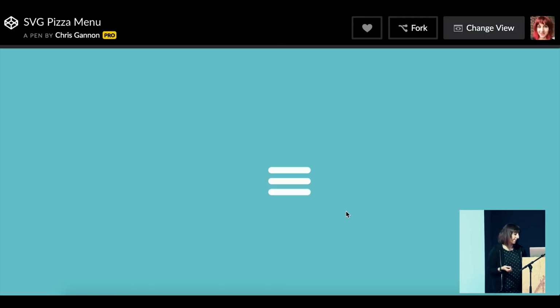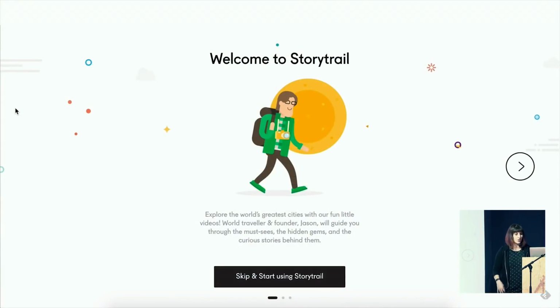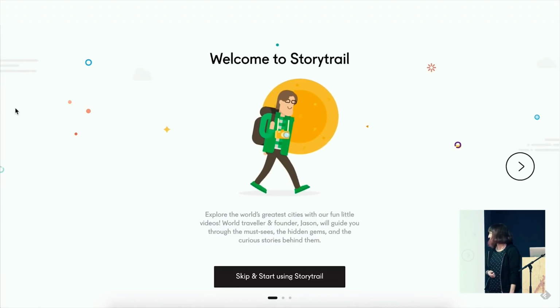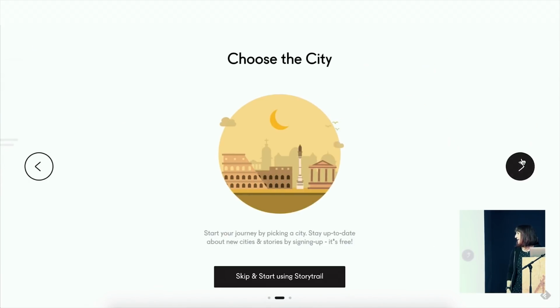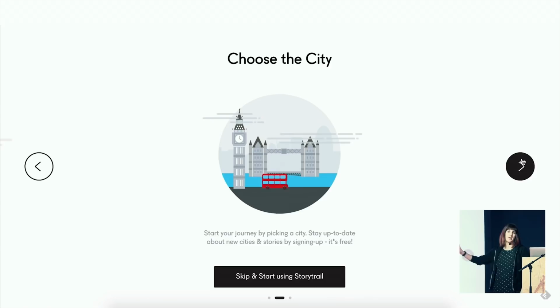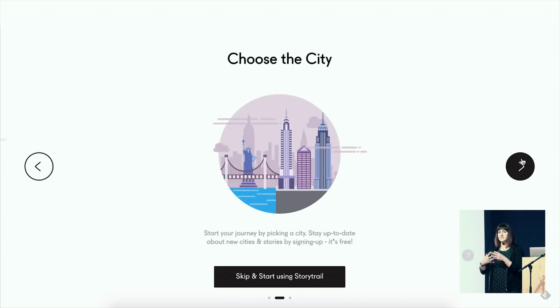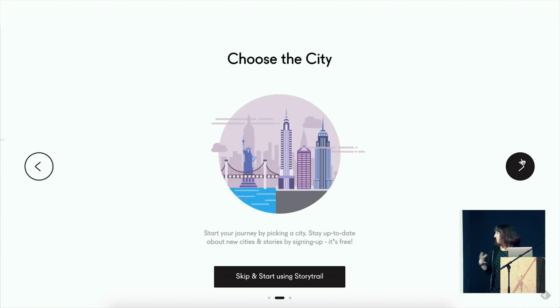But anything in making one shape, or three lines, into a different shape, SVG's got that. Anything that involves more illustrative things, more kind of storytelling. This is an onboarding flow, really, where there are these little walking characters. It moves into this growing city. And all these are SVGs that are animated. Each step has its own. It's creating this nice, fluid, beautiful animation, all contained because they're an SVG.